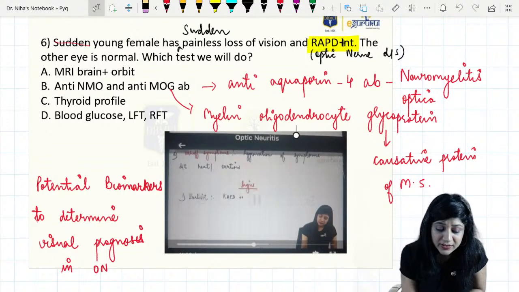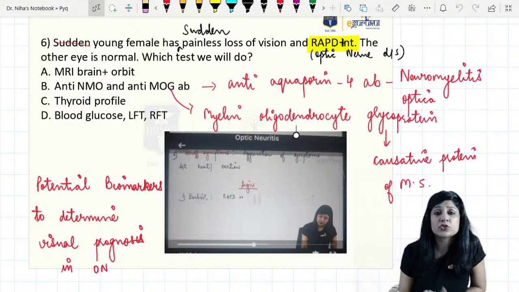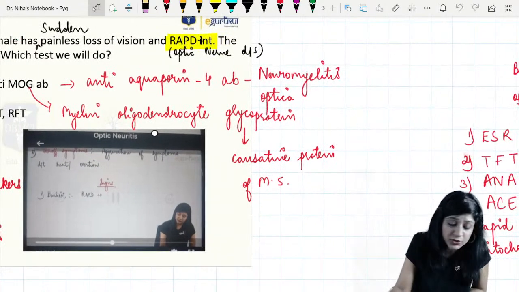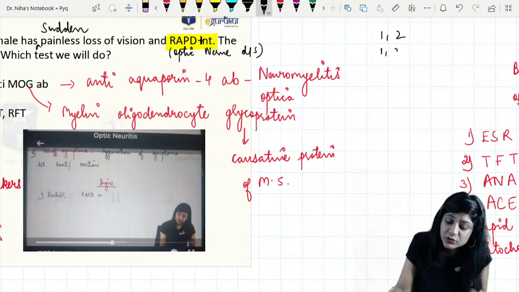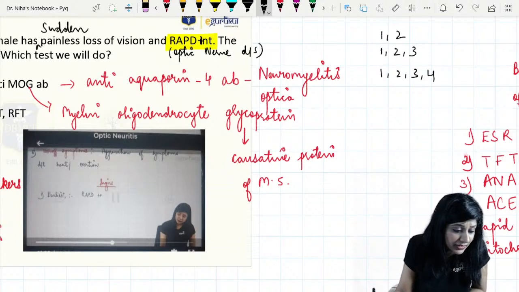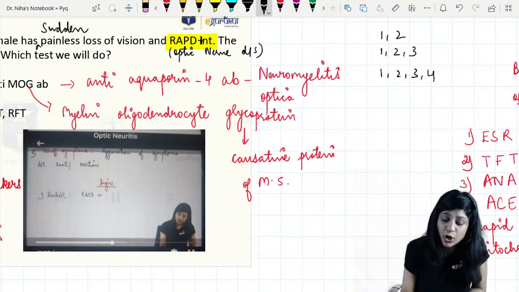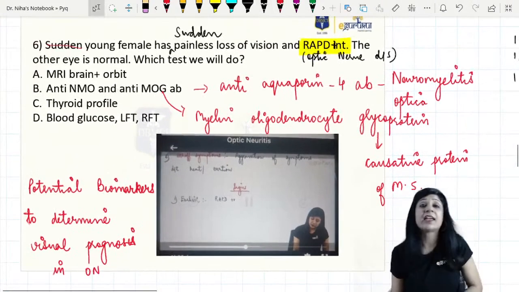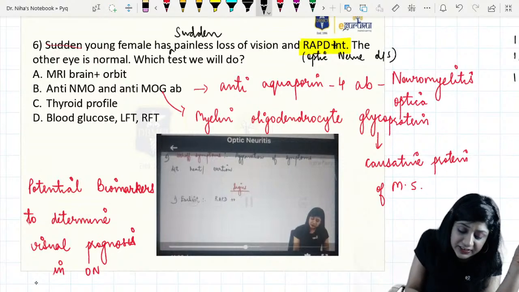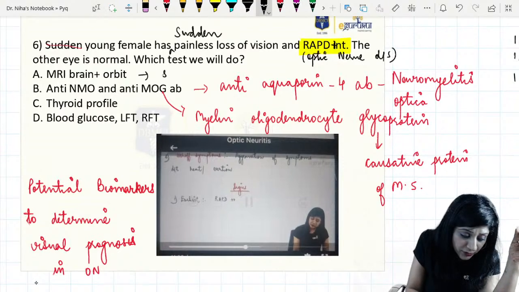Yeah, so I think this was a multiple choice question. What were the options? Like 1 and 2, 1, 2, 3, 1, 2, 3, and 4, something like this. What are the options that we are having?